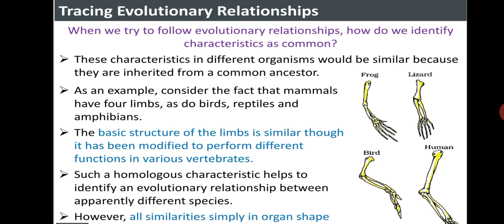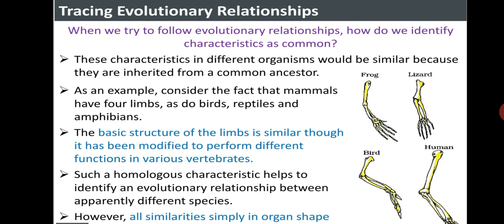So, tracing the evolutionary relationship. In this topic, we are going to learn about homologous organs and analogous organs. When we try to follow evolutionary relationships, how do we identify characteristics as common? The characteristics in different organisms would be similar because they are inherited from a common ancestor. As an example, consider the fact that mammals have four limbs, as do birds, reptiles, and amphibians. The basic structure of the limbs is similar, though it has been modified to perform different functions in different vertebrates.